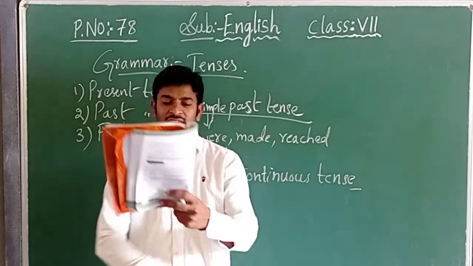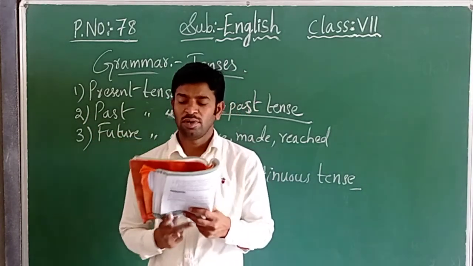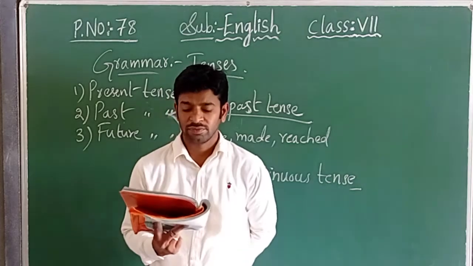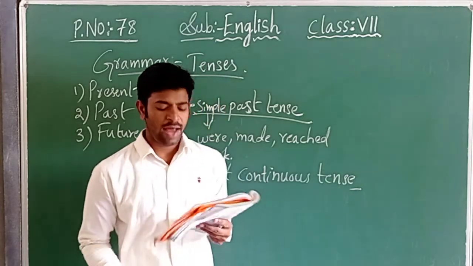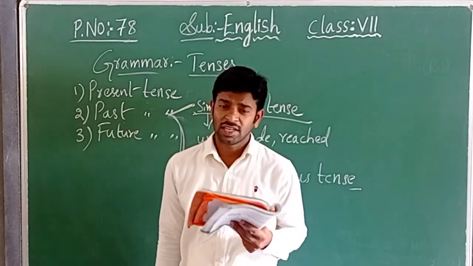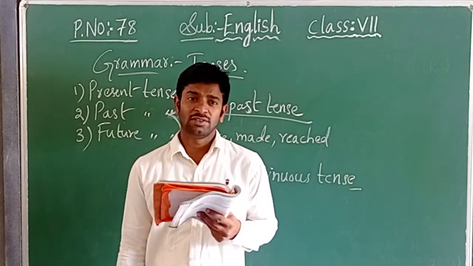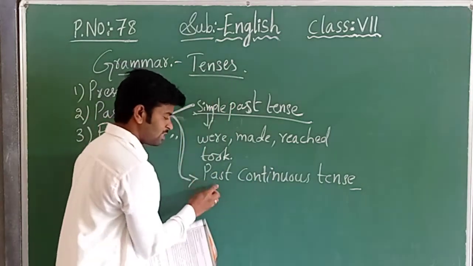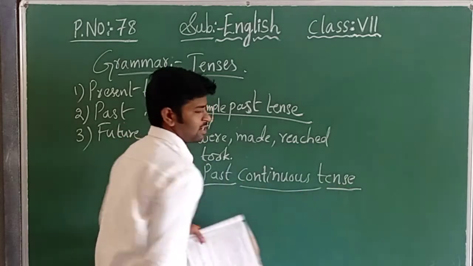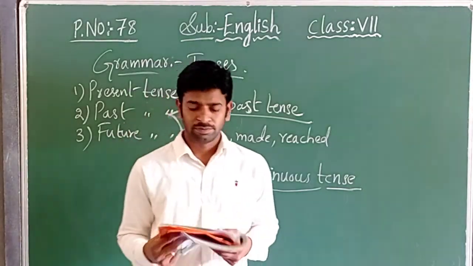The first dash is given and the second dash. In the bracket, which word is given? Fight. Now, you have to write the appropriate verbs based on simple past tense and past continuous tense, children. Based on both, we are going to fill the blanks.